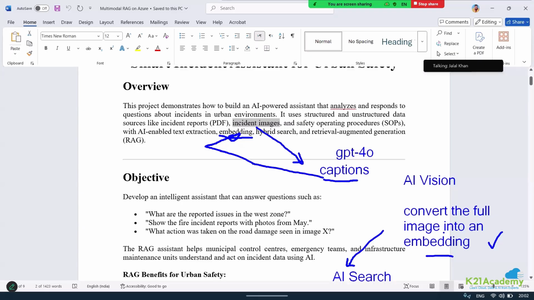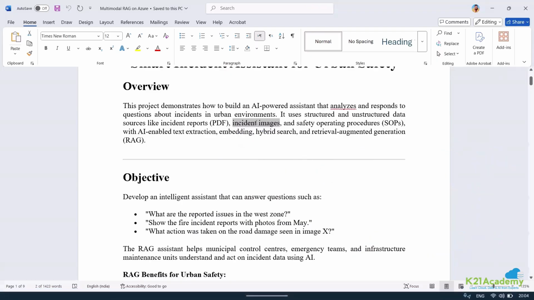We could have converted the whole image into an embedding and passed it to an AI search, or, like what I have done right now, I have used GPT-4o to get the caption and then passed it to an embedding model. The embedding model that will be used is OpenAI's or any other similar SLM or LLM embedding model. Using the image directly would have given a vision embedding. I'm not using this, but if you want, I can show that also.